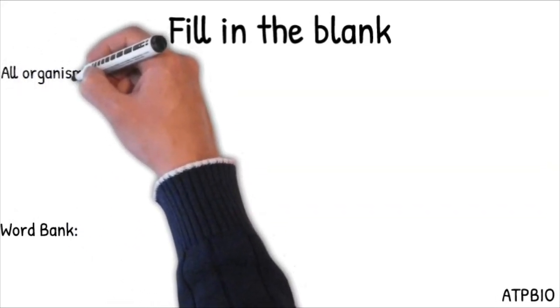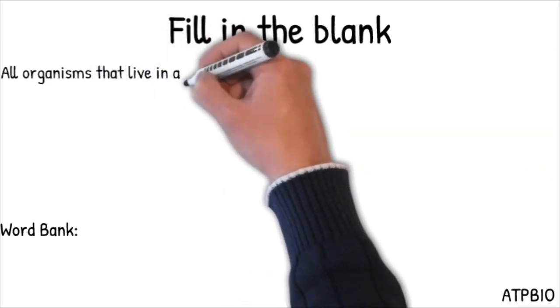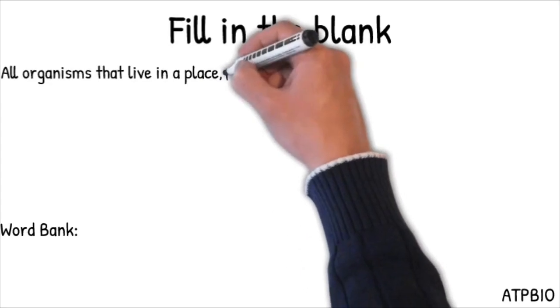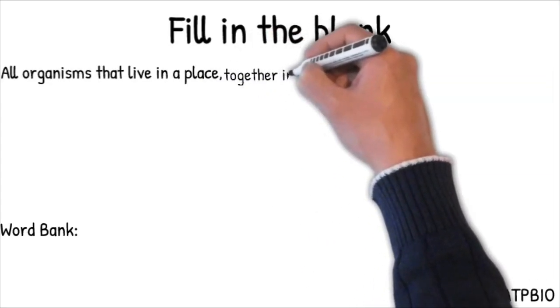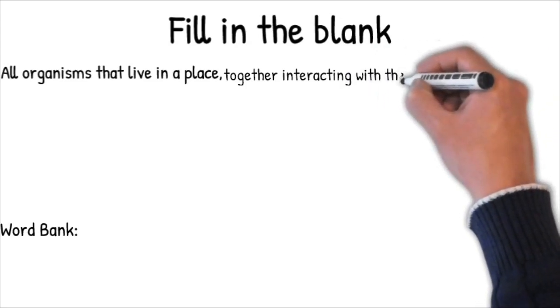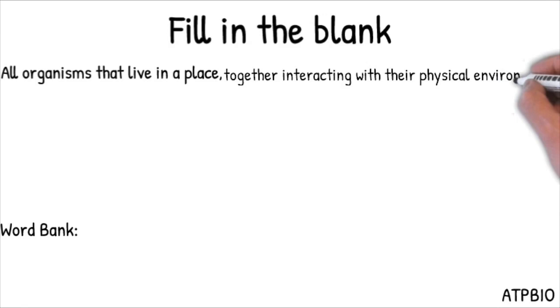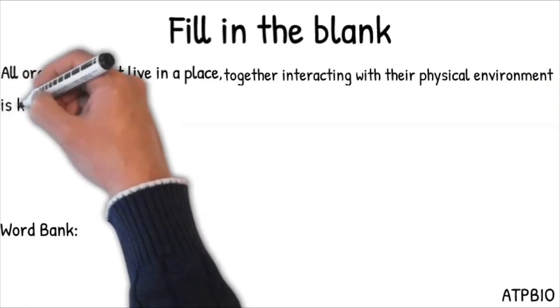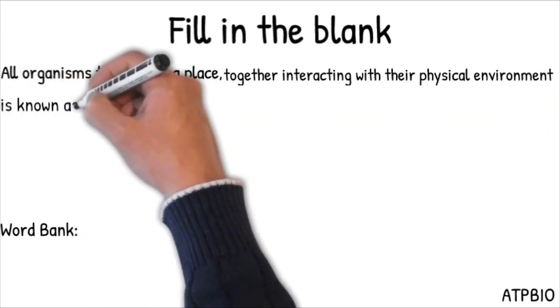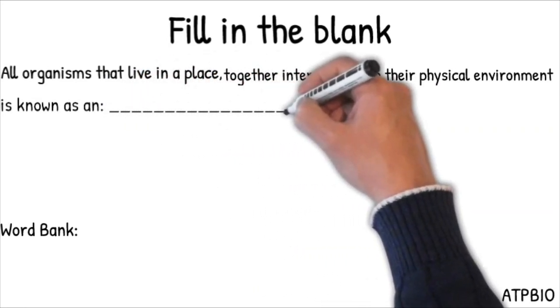You need to pick one or two words and then complete the blank. The first sentence is, all organisms that live in the same place together, interacting with their physical environment, it is known as blank.